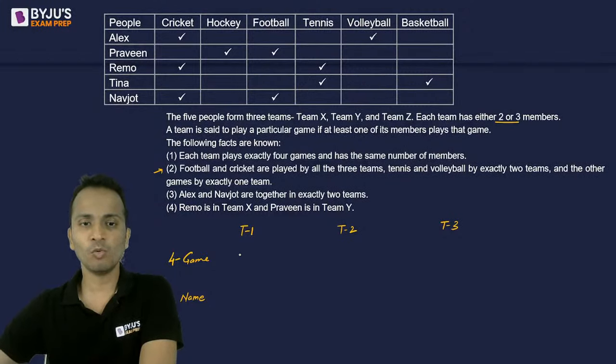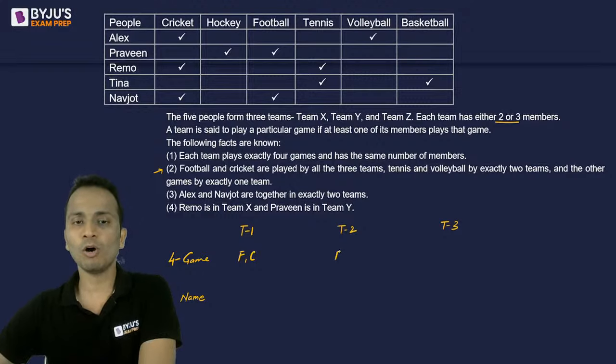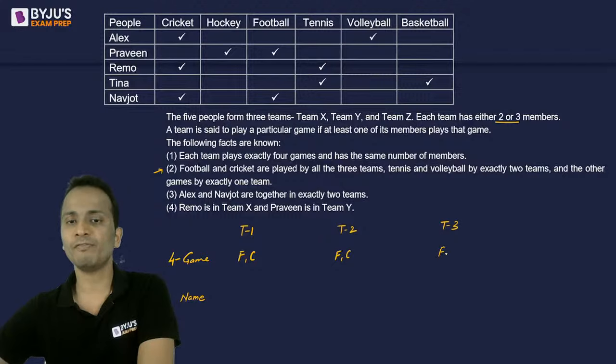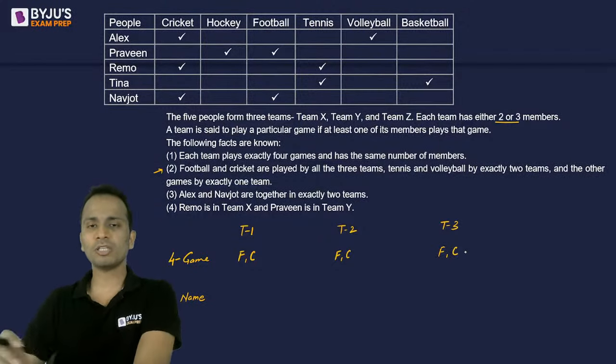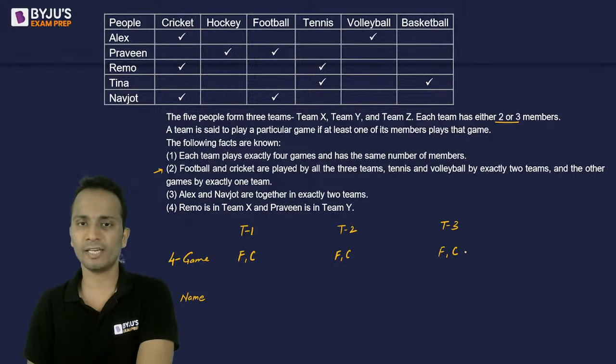Statement number 2. Football and cricket are played by all the 3 teams. So team 1 will play football and cricket. Team 2 will also play football and cricket. Team 3 will also play football and cricket. All the 3 teams will play football and cricket.